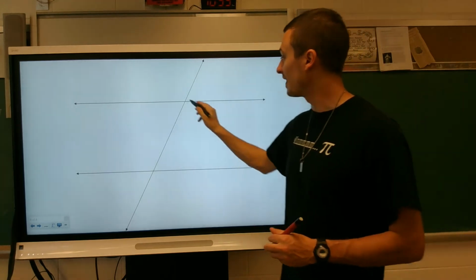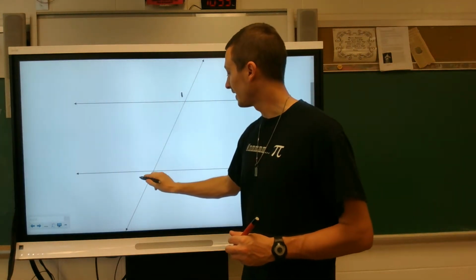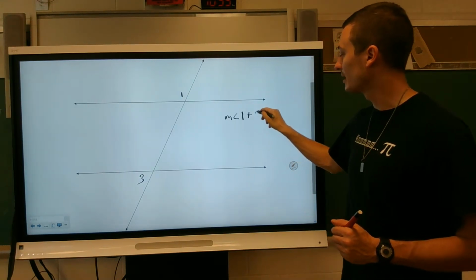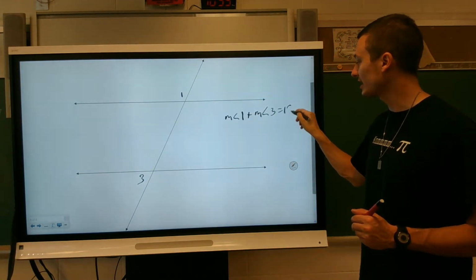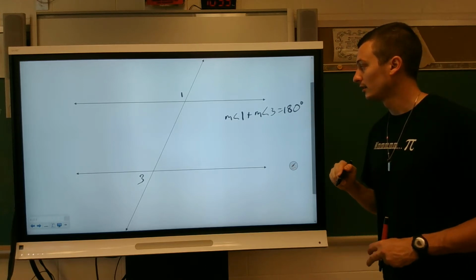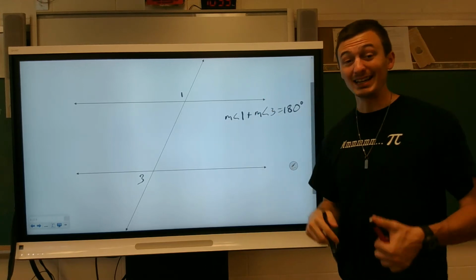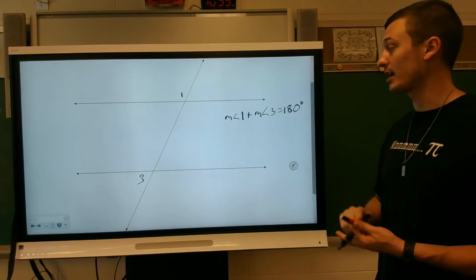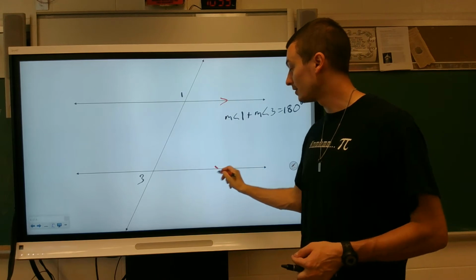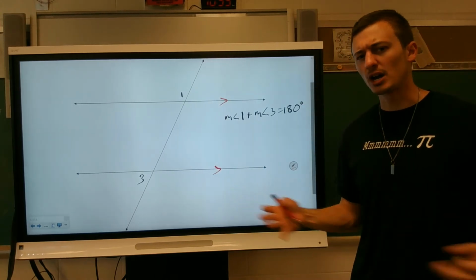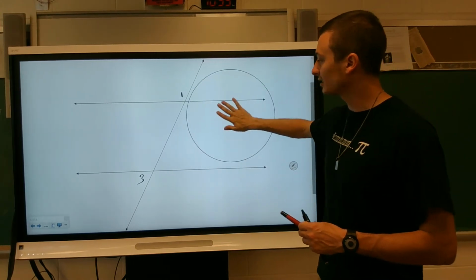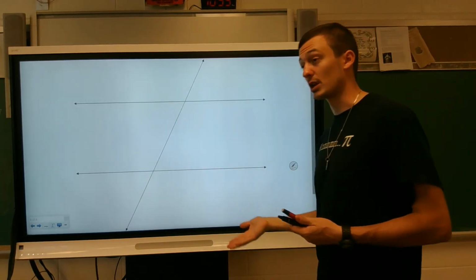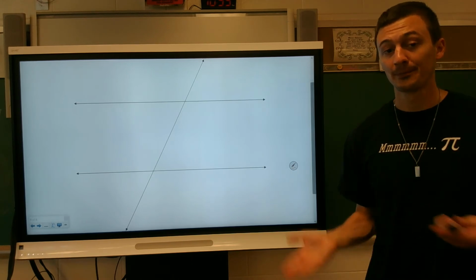If I am told that this is angle 1 and that's angle 3, I don't know why, but if the measure of angle 1 plus the measure of angle 3 equals 180, well, since these two angles are supplementary, since same side exterior angles are supplementary, then these two lines have to be parallel. This is what I'm talking about. So instead of knowing that the lines are parallel and finding angle measures, we know angle measures and we're finding whether the lines are parallel. That's really all we're doing.